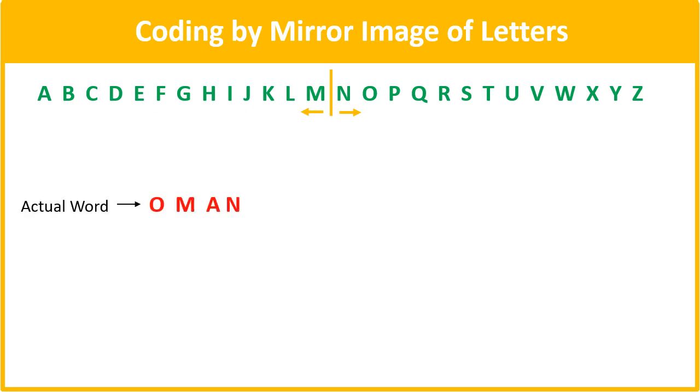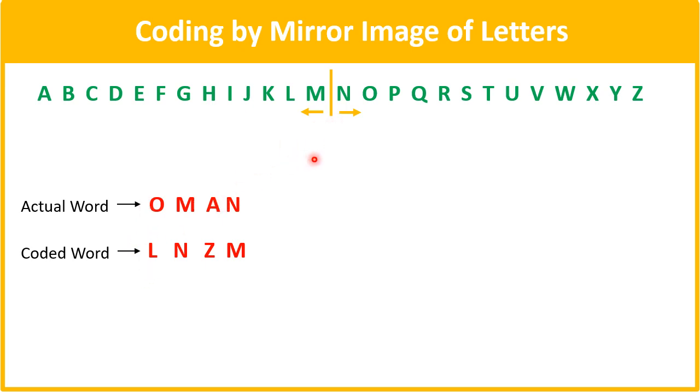I take a word, say Oman. So uska code hoga LNZM. How does this come? Now if I take the letter O, which is at the second position after the partition line on the right side, the second letter from the partition line on the left side will be L. So O ka code L ho gaya.